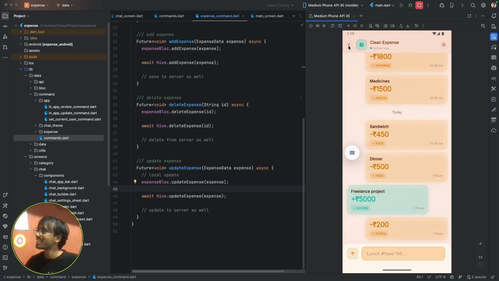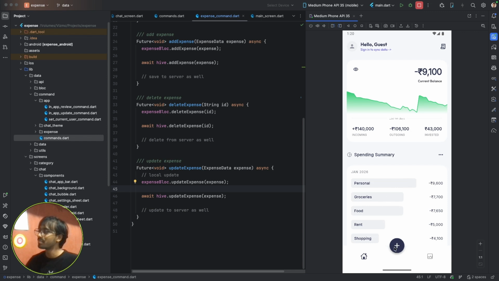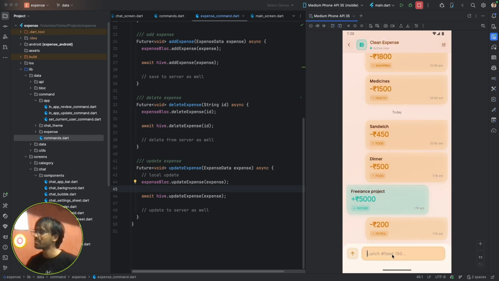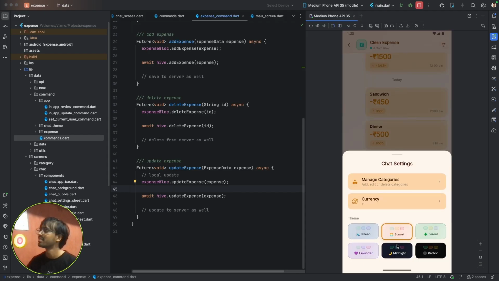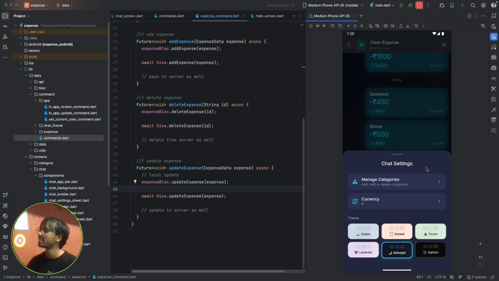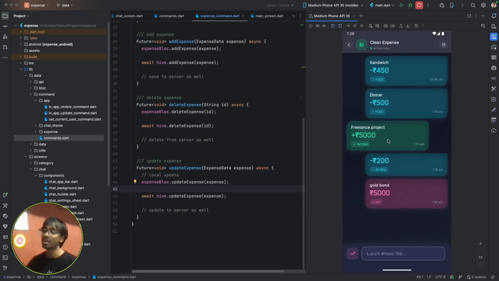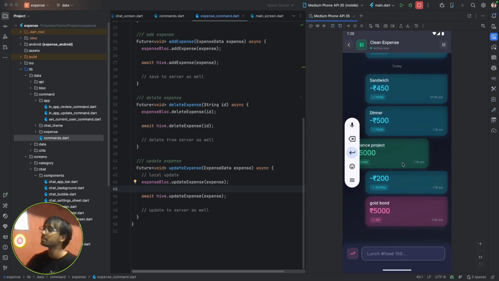So simply open the app, click plus, simply type any expense. Let's say, I invested 5,000 in SIP. Hit send. As simple as that. I really like this midnight theme. It will be dark, but it looks pretty good.